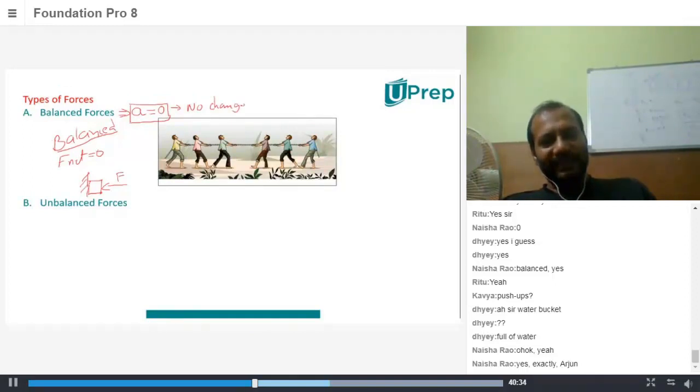No change in velocity. So if it is at rest, it will continue to be at rest. If it is moving with constant velocity, it will continue to move with constant velocity. I hope this is clear.